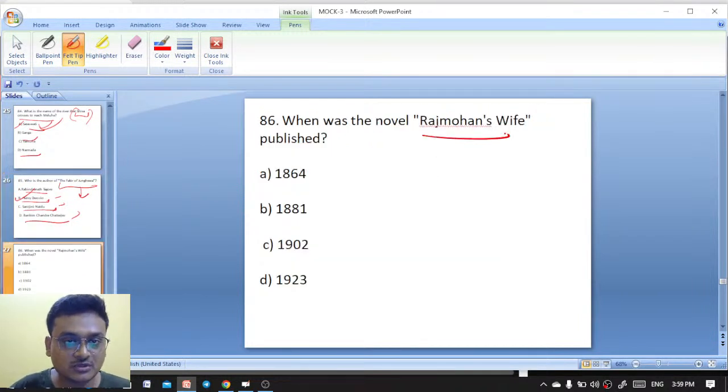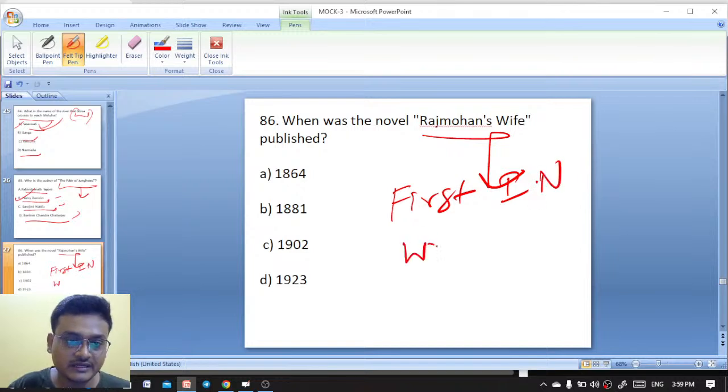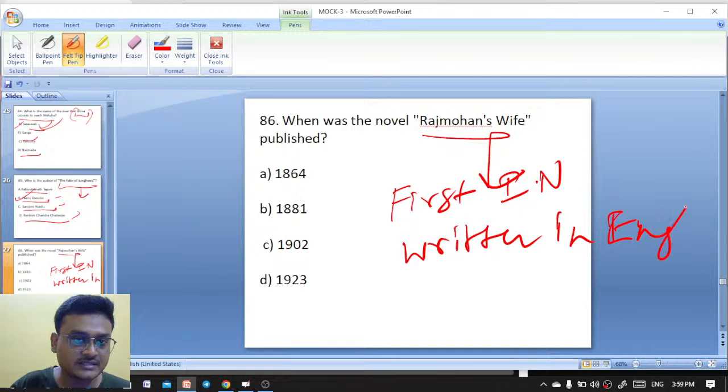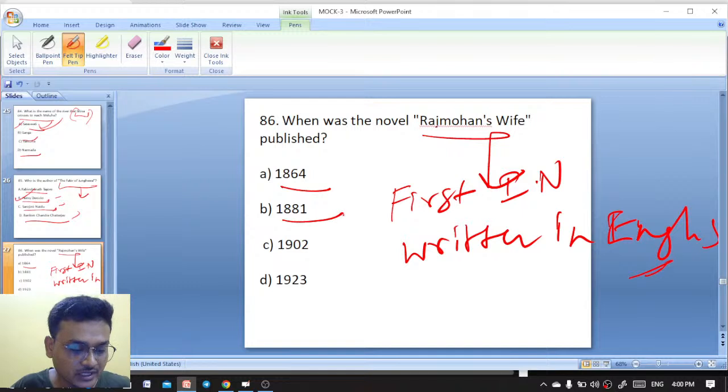When was the novel Rajmohan's Wife published? Rajmohan's Wife is the first Indian novel written in English, by Bankim Chandra Chatterjee, or Chattopadhyay. The options are 1864 and 1881.